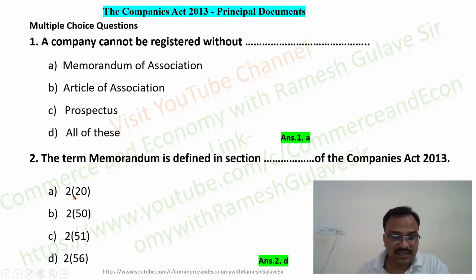So we know that section 2(20) defines the company, right? Section 2(18) defines the capital, 2(51) defines the KMP, that is key managerial person. Similarly, section 2(56) defines the memorandum. So here option D is the right answer, right?